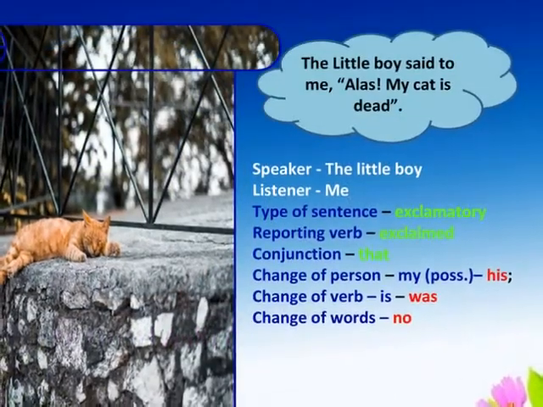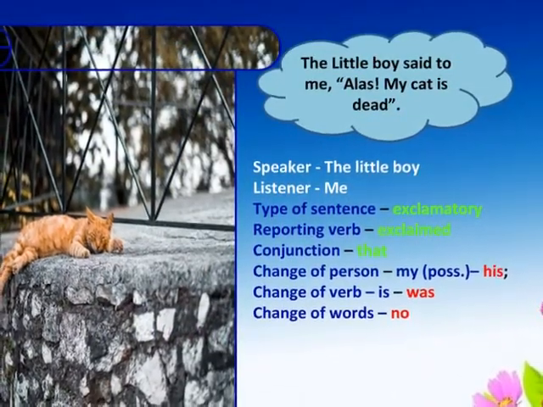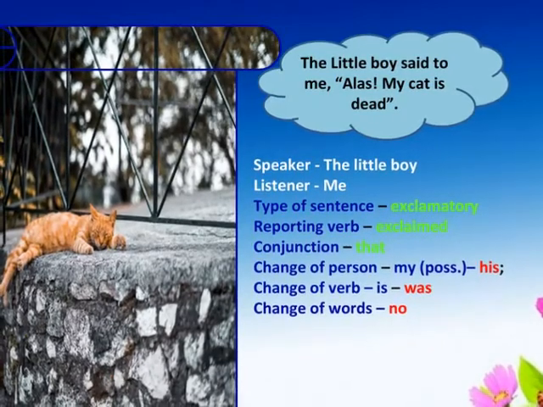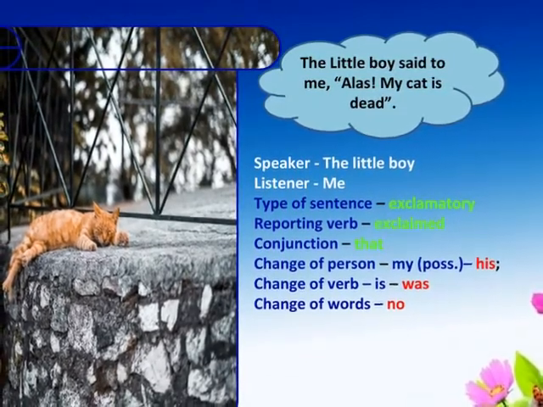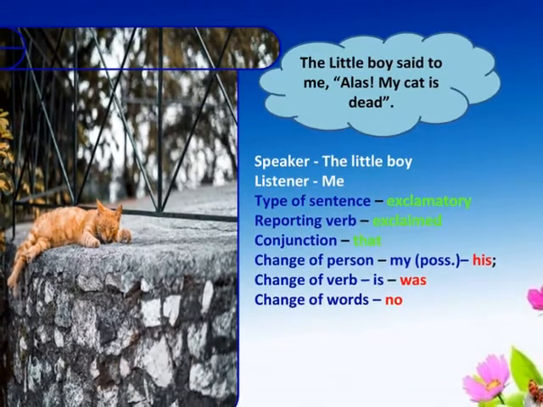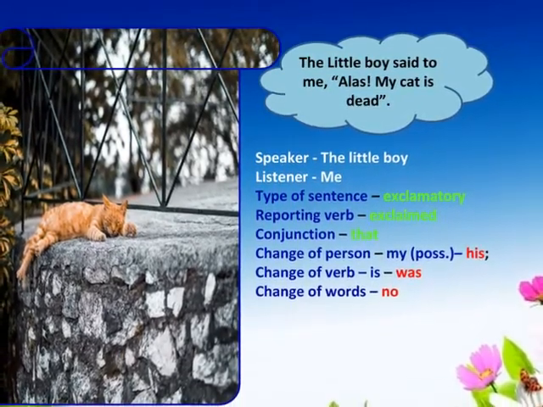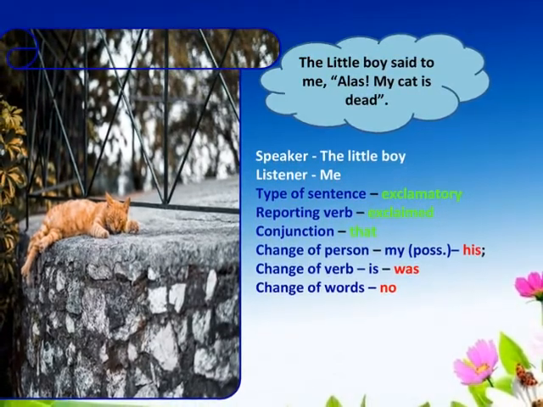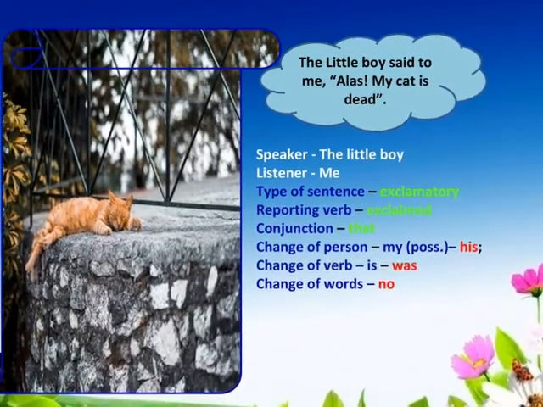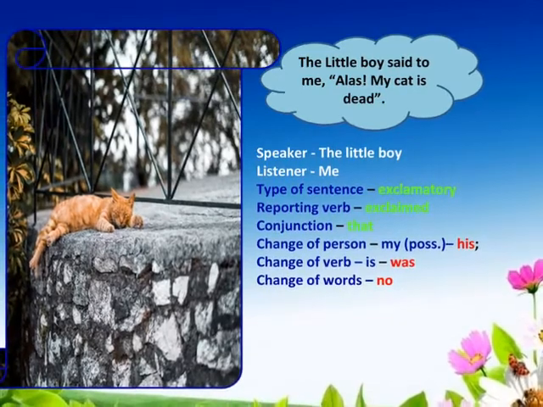The given sentence is the little boy said to me, "Alas, my cat is dead." In this sentence, the speaker is the little boy, the listener me. The type of sentence is exclamatory. The reporting verb is exclaim and the conjunction is that. The change of person is my.